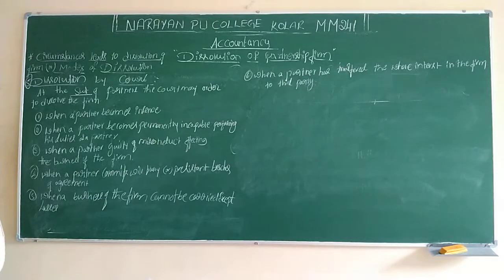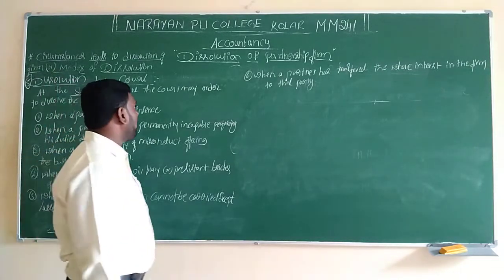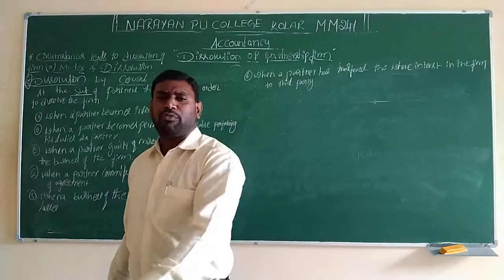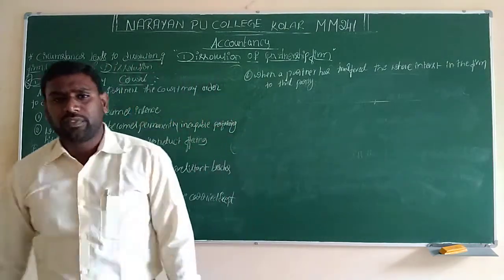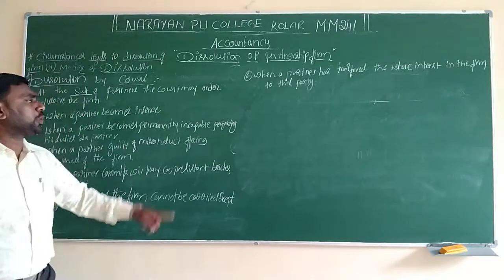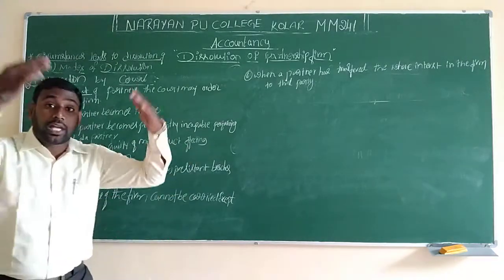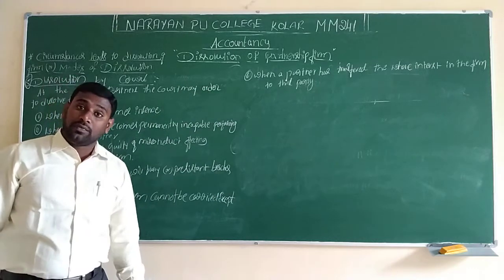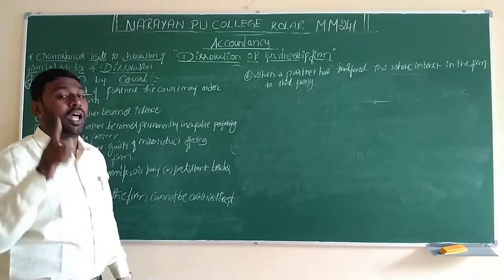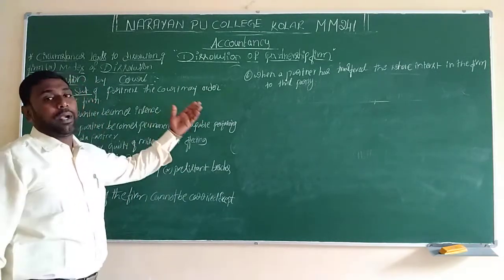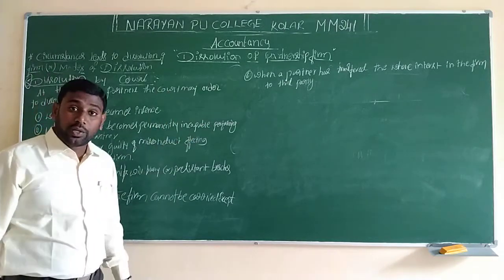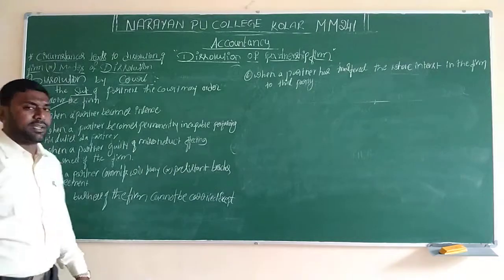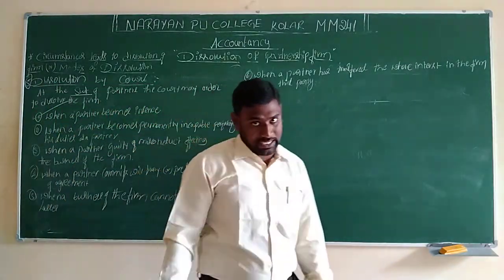So here, at the suit of a partner, the court may give the order to dissolve the company for any of the following reasons. Any one reason is sufficient to close the company. We have to know about these 6 reasons. The first and foremost reason is when a partner becomes insane.